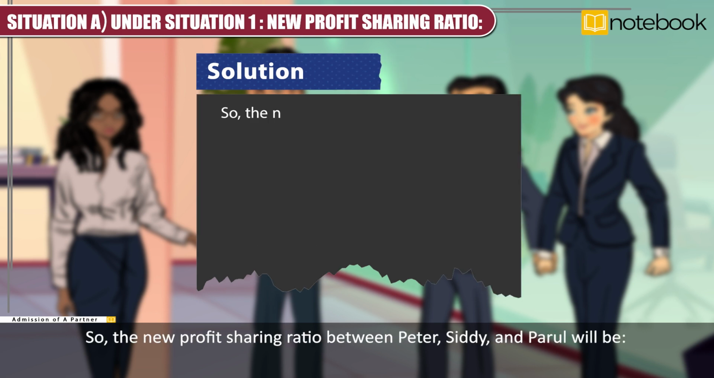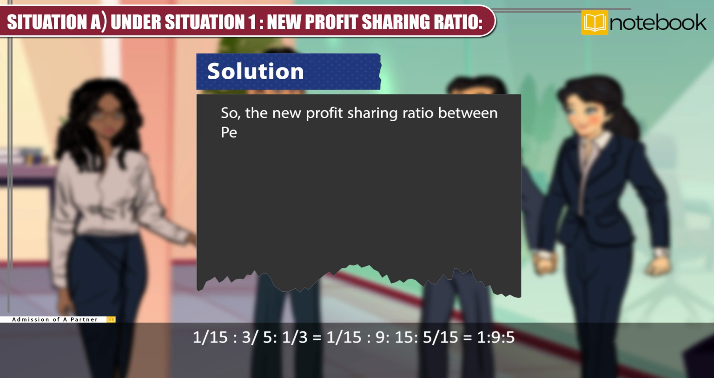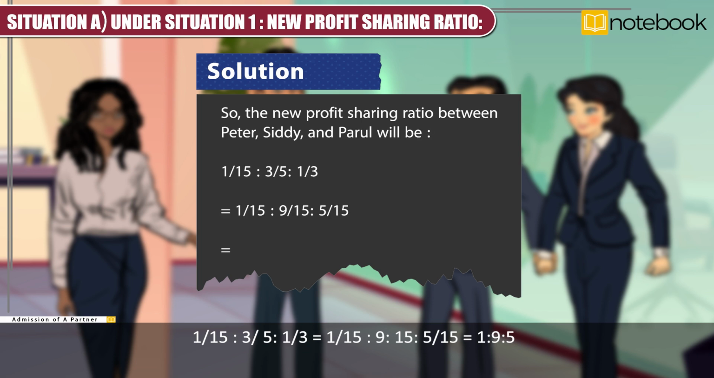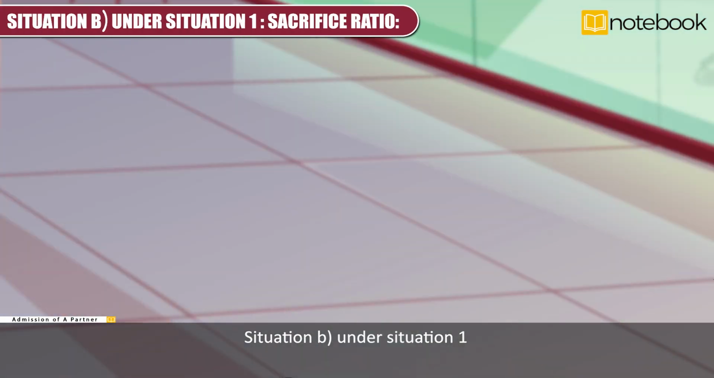So, the new profit sharing ratio between Peter, Sidney and Parul will be 1/15 is to 3/5 is to 1/3, which is equal to 1/15 is to 9/15 is to 5/15, which is equal to 1 is to 9 is to 5.